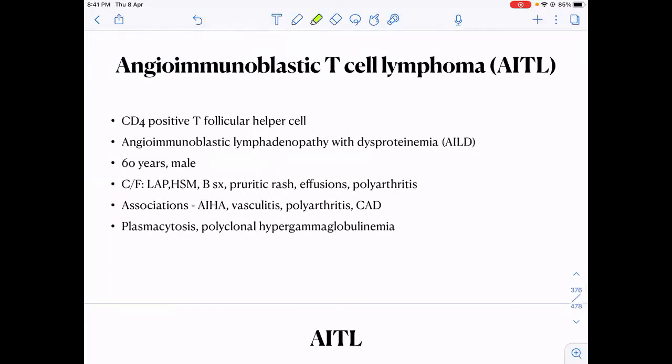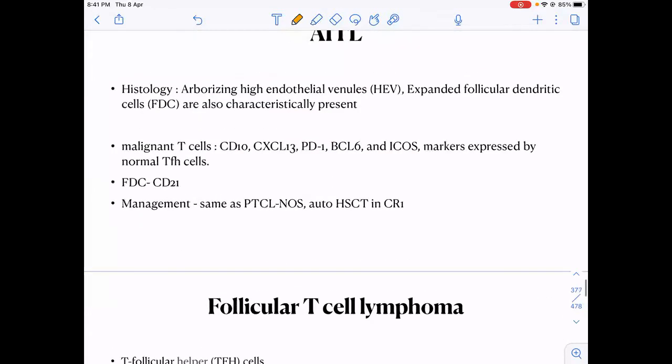Now coming to the next lymphoma, AITL, angioimmunoblastic T cell lymphoma. In angioimmunoblastic T cell lymphoma, the questions asked are: first, it arises from the CD4 positive kind of cells. Secondly, they'll ask what is the histology of AITL?